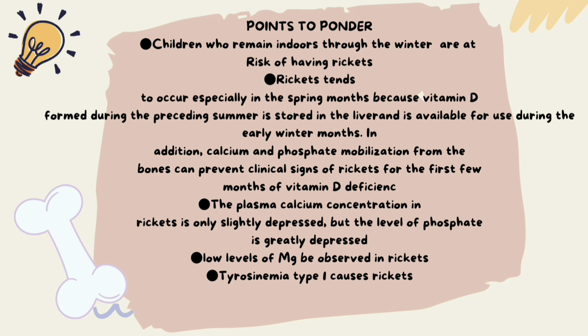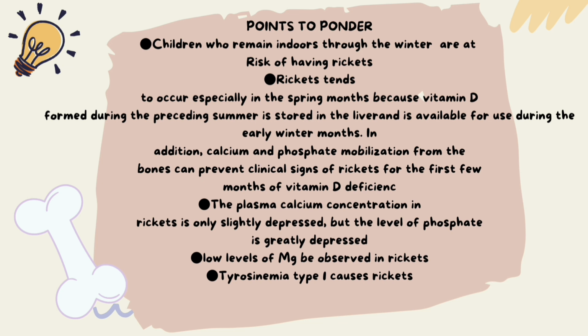The plasma calcium concentration in rickets is only slightly depressed, but the level of phosphate is greatly depressed. This phenomenon occurs because the parathyroid glands prevent the calcium level from falling by promoting bone resorption whenever the calcium level begins to fall. However, no good regulatory system exists for preventing a falling level of phosphate. Low levels of magnesium are observed in rickets due to impaired intestinal absorption of magnesium.